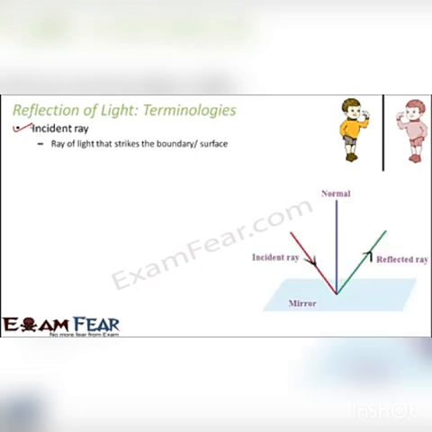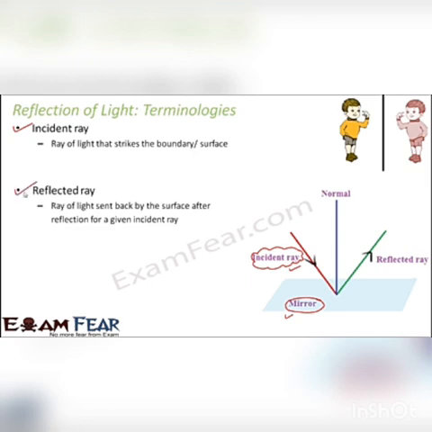So from wherever the ray of light is coming and it is falling on the surface, that ray is called the incident ray. Let us suppose this is a mirror. A mirror is nothing but a surface, because a mirror is a boundary which is separating two media. This side is air and this side is glass. So the mirror is acting as a boundary. This ray of light which strikes the boundary is called the incident ray.